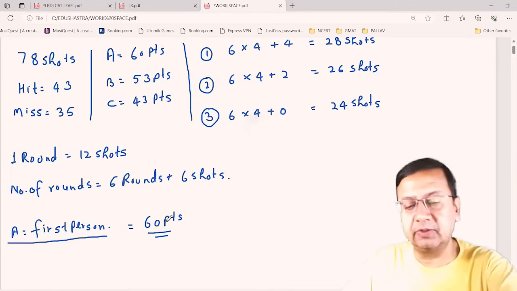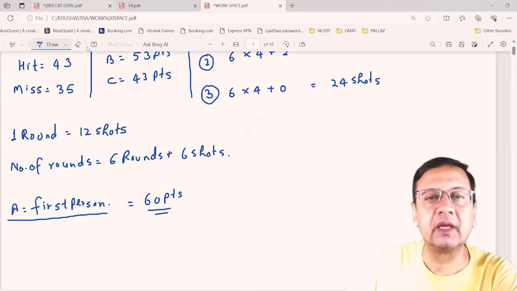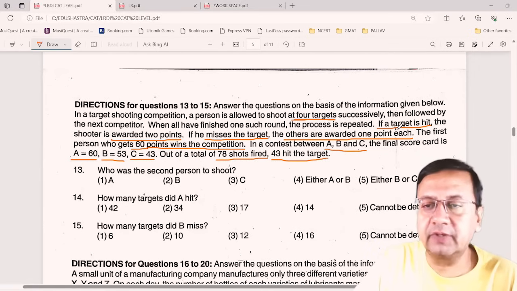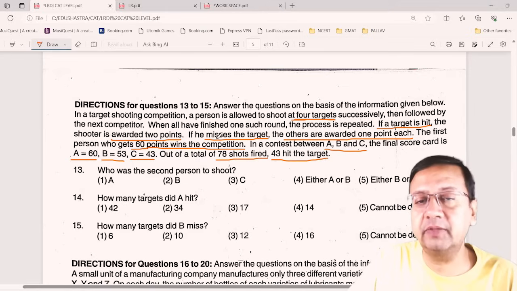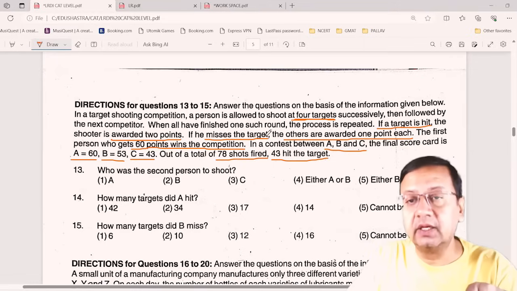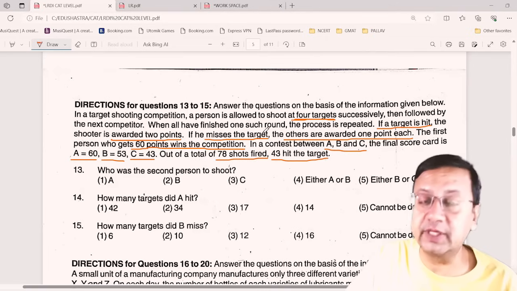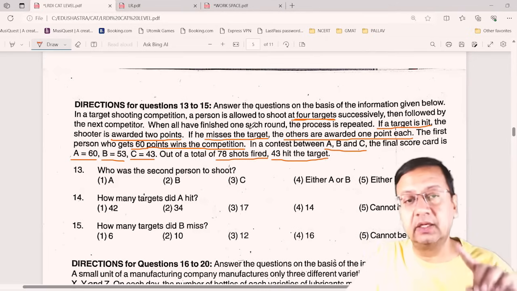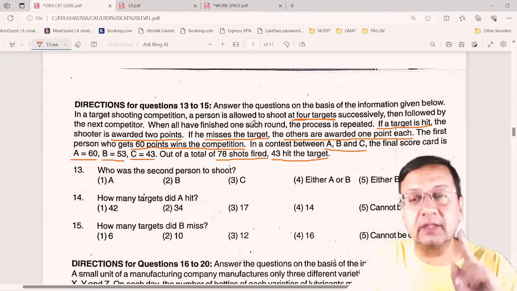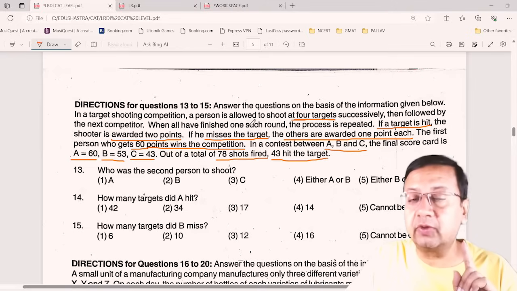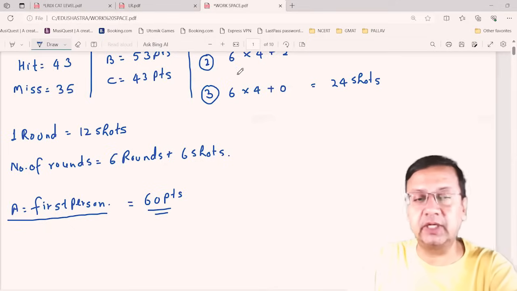Now come to the very crucial part in this question. This says if a target is hit, the shooter is awarded 2 points, and if he misses the target, the others are awarded 1 point each. So there should be no point wasted. If the target is hit, the shooter gets 2 points, and if he misses the target, the other players are awarded 1 point each. So this is a very important point to get the answer.